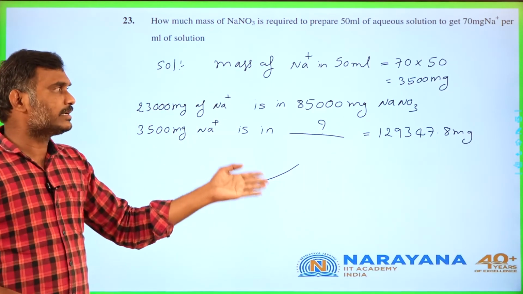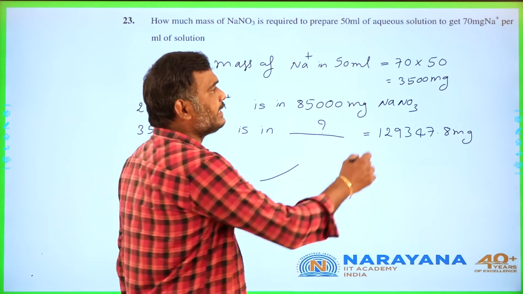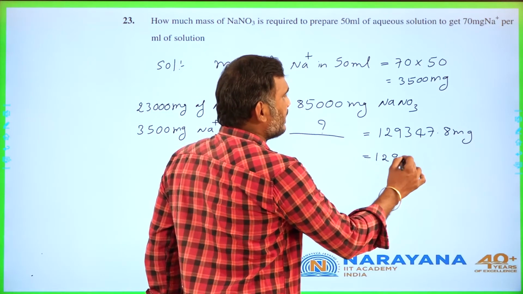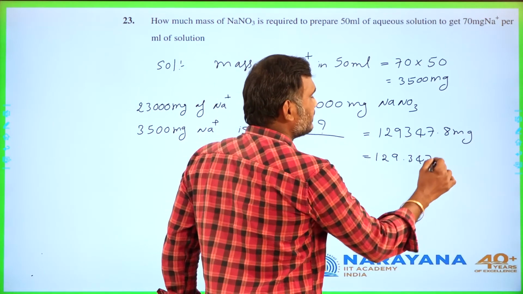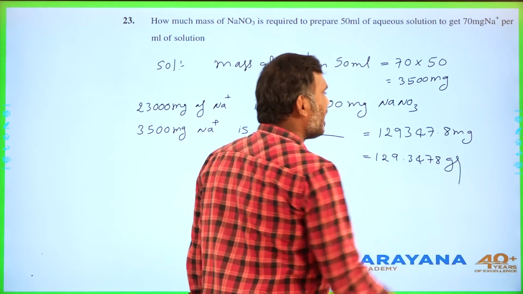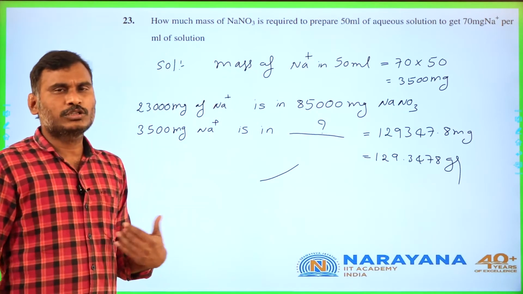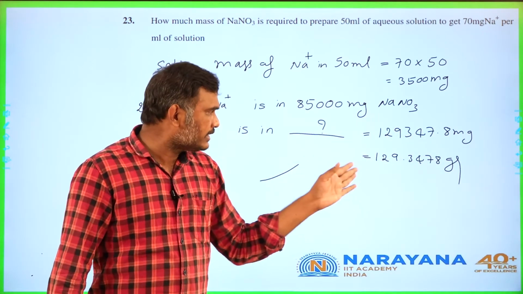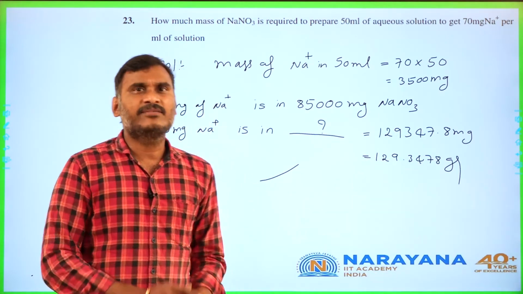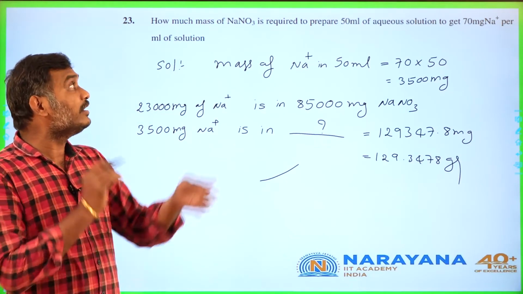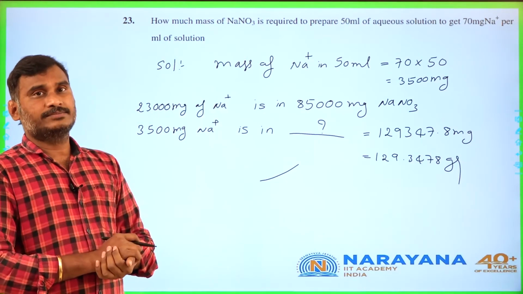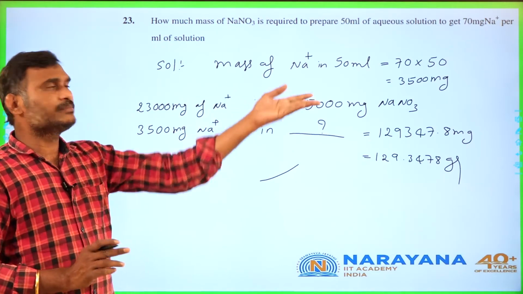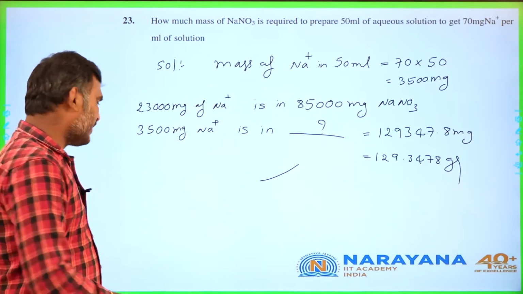That is equal to 129.3478 grams. Convert them into gram, divide by 1000. Then by doing 1000 division, 129.3478 grams of NaNO3 is required. Okay, students, this is the simplest way. Go for the next question.